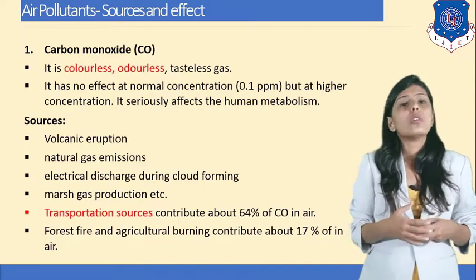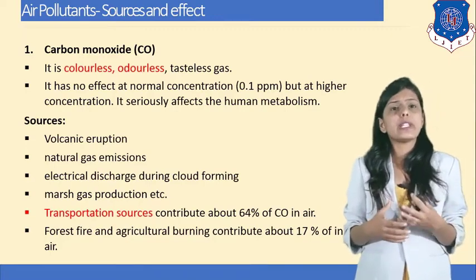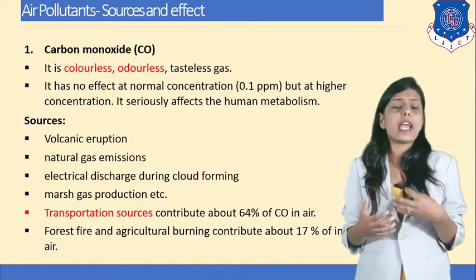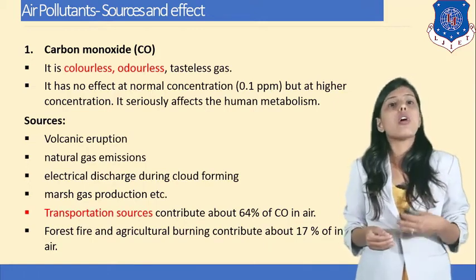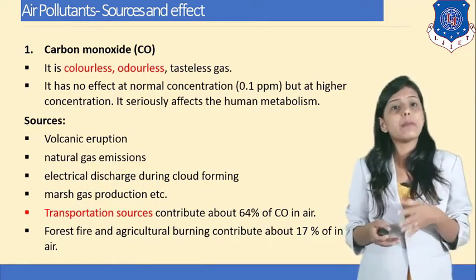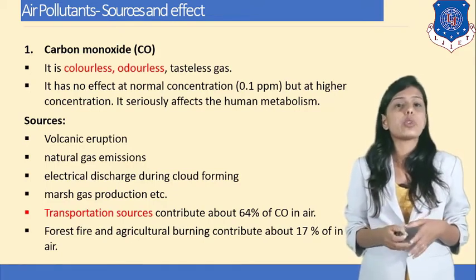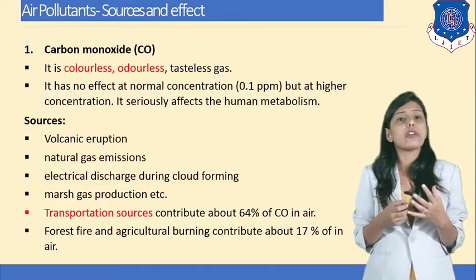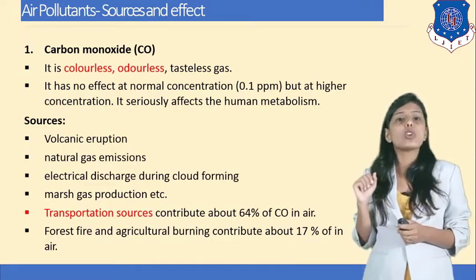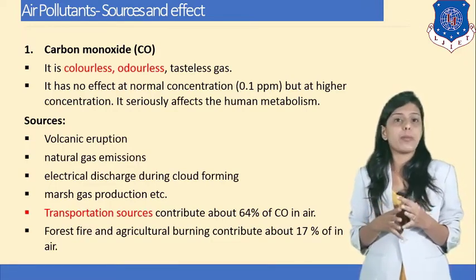Now, all these air pollutants which we have discussed, like gaseous or particulate air pollutants, or based on origin, primary and secondary air pollutants, how are they harmful to us? Let us learn how they can affect us. Carbon monoxide is a very dangerous air pollutant.